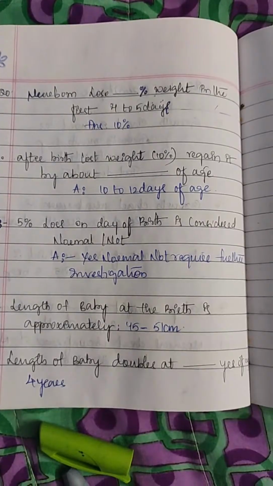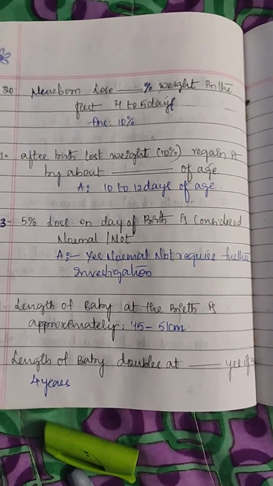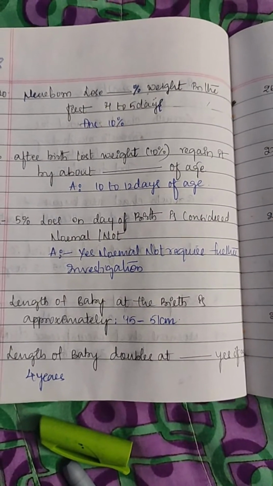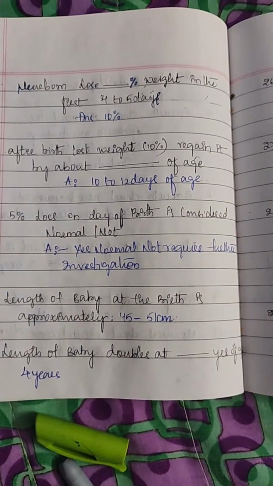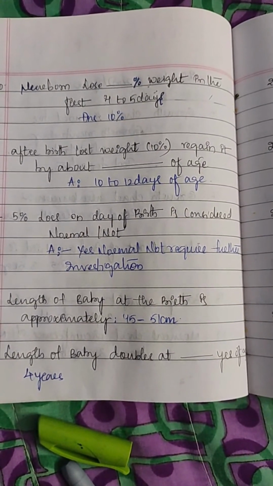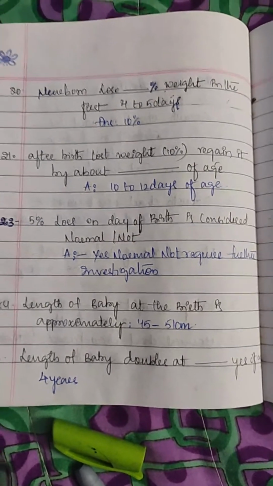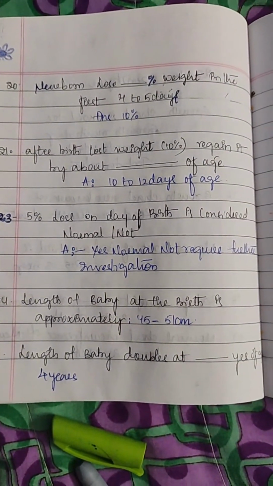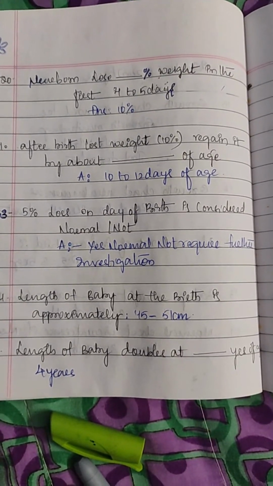Is a 5% loss on the day of birth considered normal or not? Yes, it's considered normal. So the 5% loss of weight is a normal milestone. And next question, the length of the baby at birth is approximately 45 to 51 centimeters.